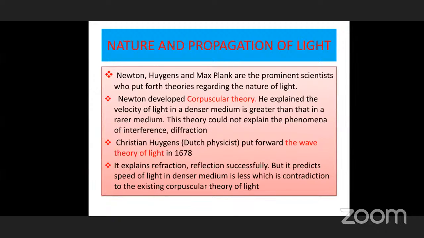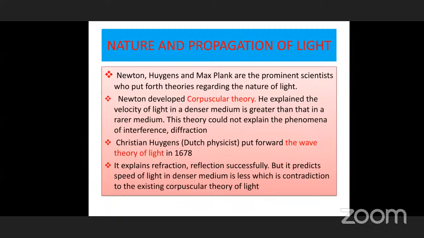From air, for example, air is a rarer medium. Glass is a denser medium. When light enters from air to glass, immediately its velocity increases. Why? Due to this attractive force of the particles. Corpuscles are attracted by the medium, therefore their velocity increased. These are the points. This is called the corpuscular theory of Newton.